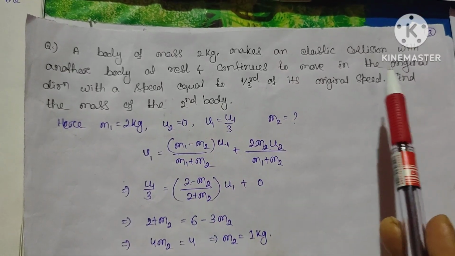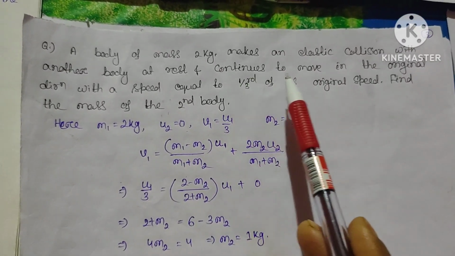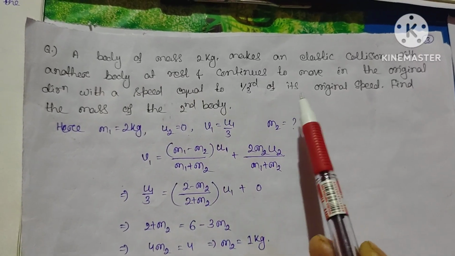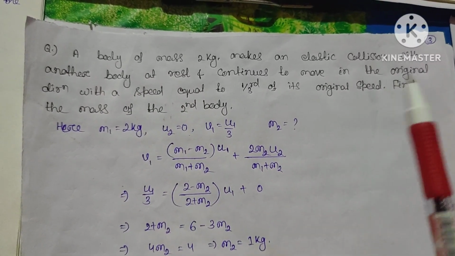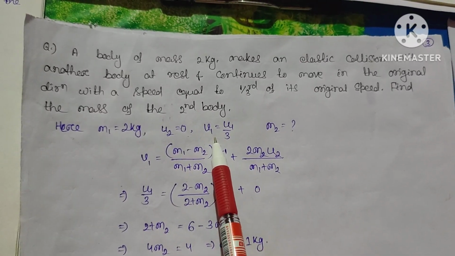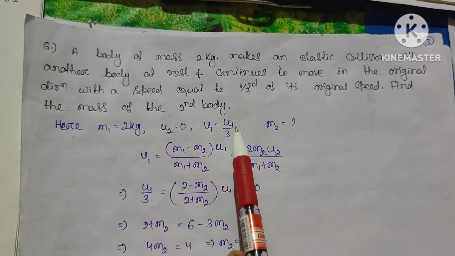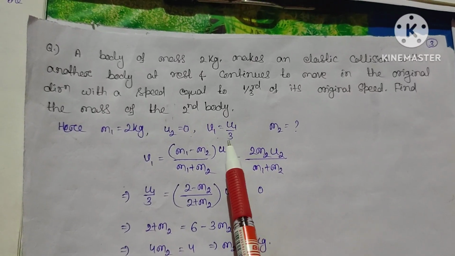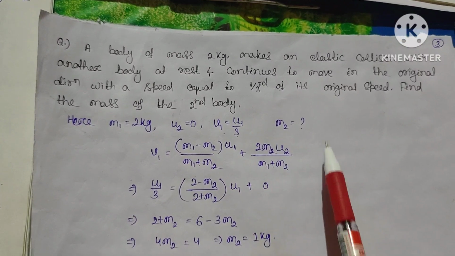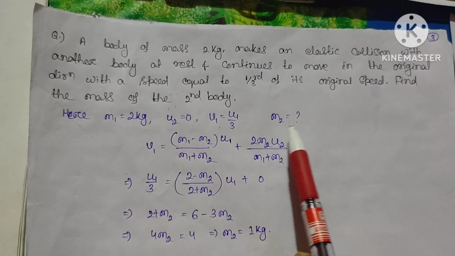It continues to move in the original direction with a speed equal to 1/3 of its original speed, which means that v1 after collision is u1 divided by 3. What will be the answer for m2?